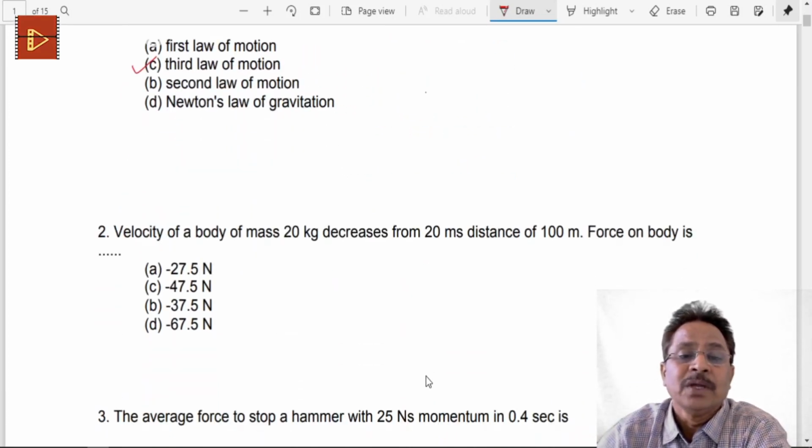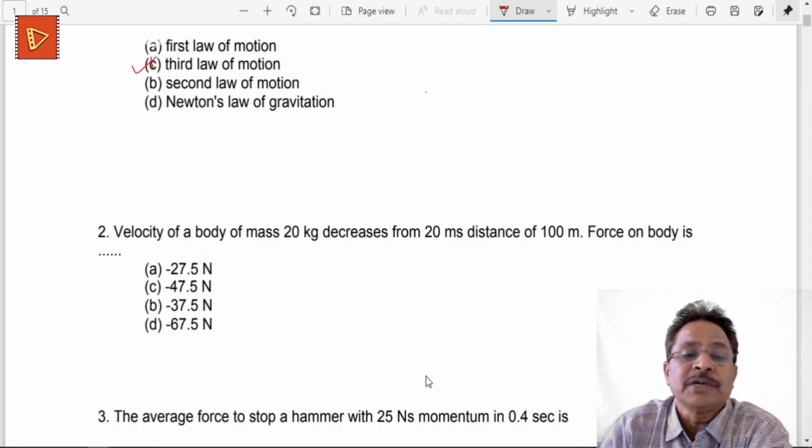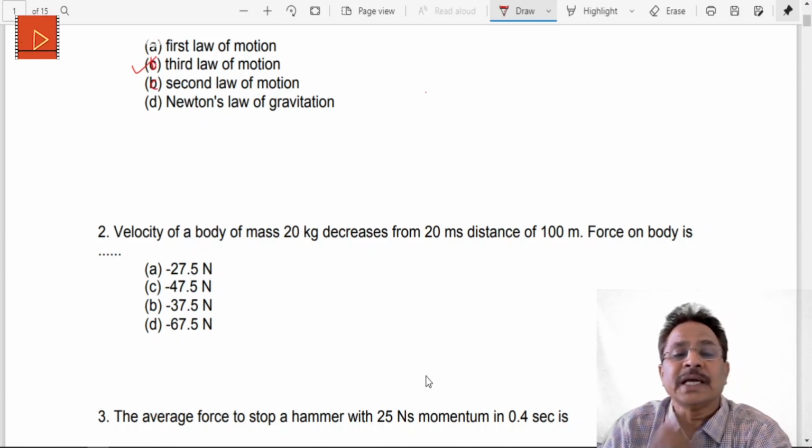So the answer to the first question is C, that is, the answer is B. Okay, you should change this option here. This is B and this is C. The third law of motion is the correct answer to question number 1.